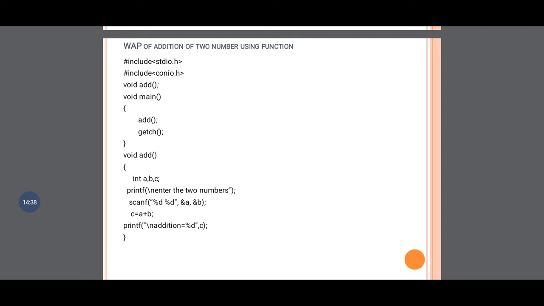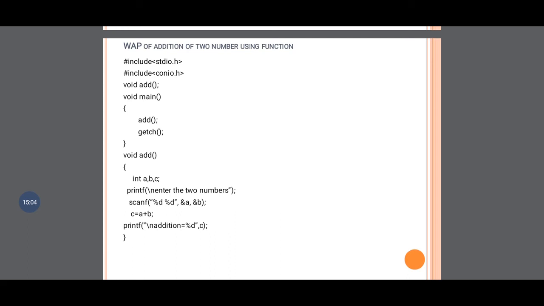Okay, so a simple program, same stdio.h and conio.h. Here we have taken the function add. We have declared that function above the main function, and into the main function we have called the function add. At that time your program control goes to the function definition, void add, which is similar to our earlier program.